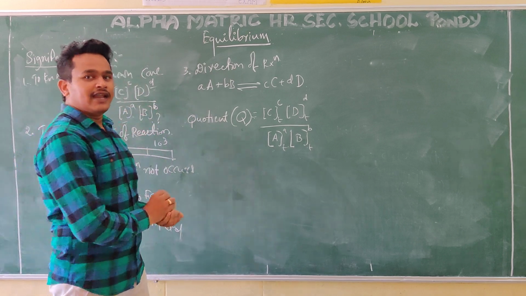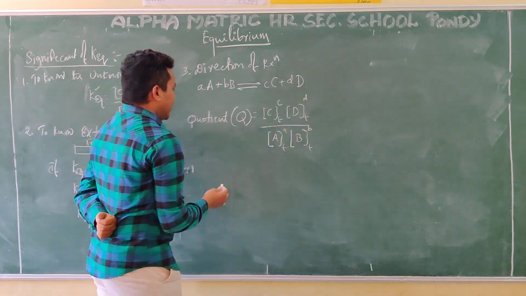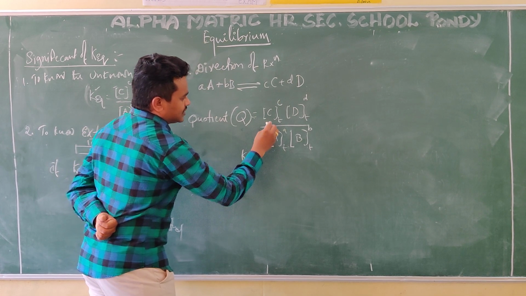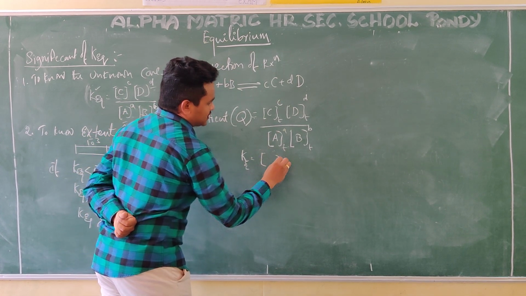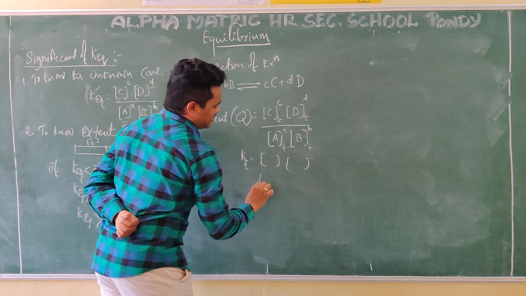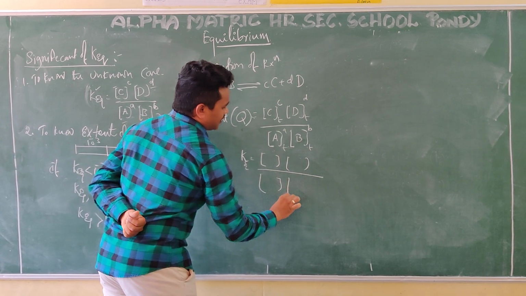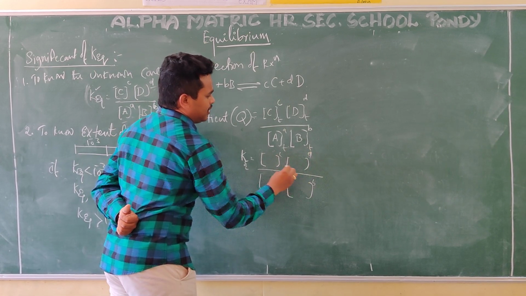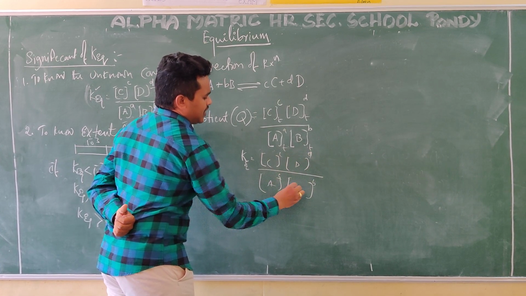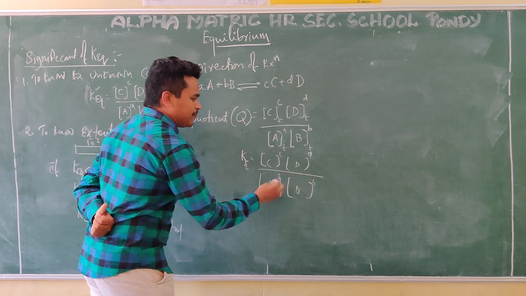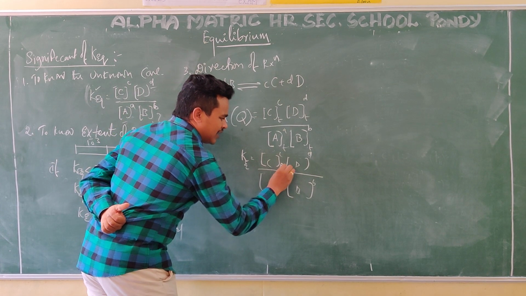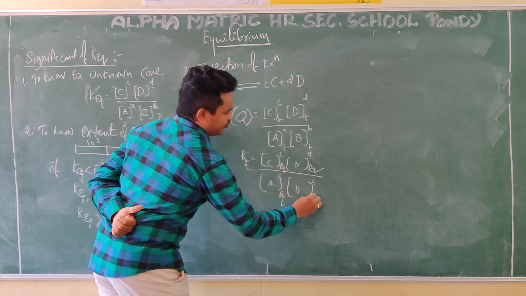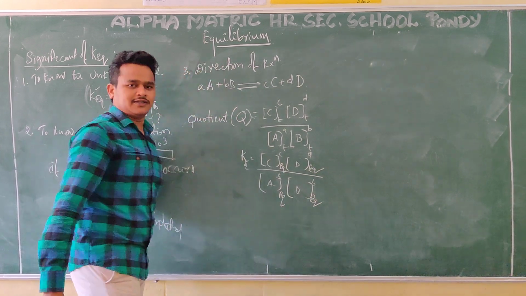At any time, Q. If you want K, that is K equilibrium. Same expression, same thing. I am not writing it completely: C D over A B. The only difference, what is the difference? The equilibrium, EQ. That is the only difference.